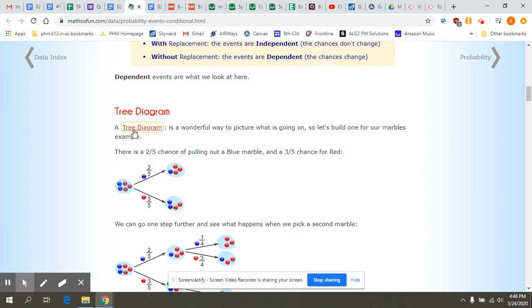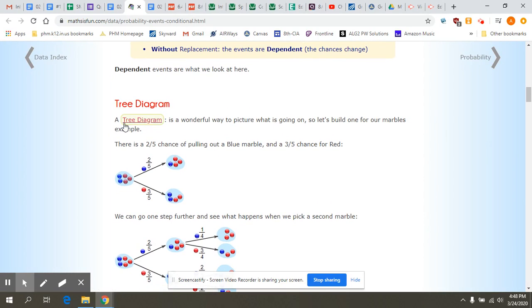events, we can make what's called a tree diagram. It's a picture that shows us what's going on. Let's say originally, again, we have our bag of marbles. You have a 2/5 chance of pulling a blue marble, 3/5 chance of pulling a red marble. We're going to write that probability right on the side of our tree diagram.